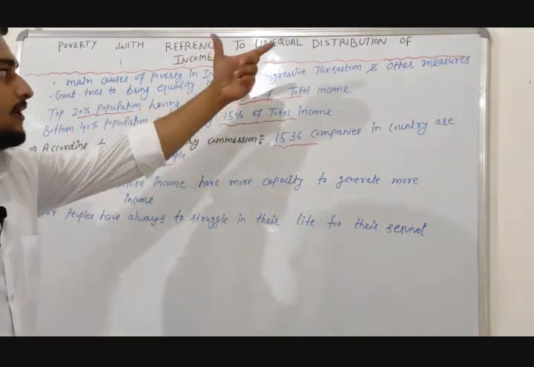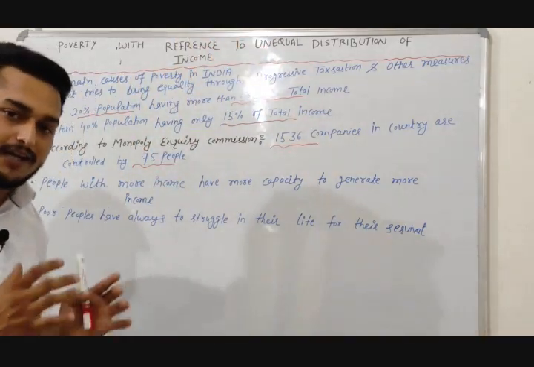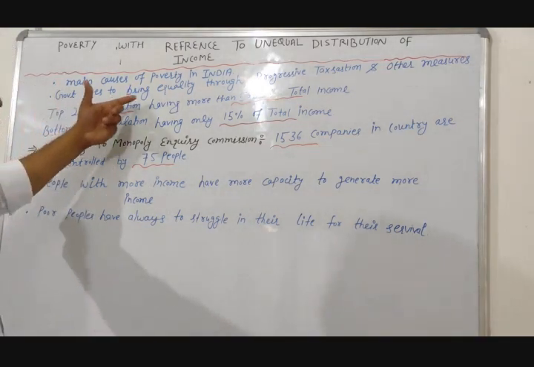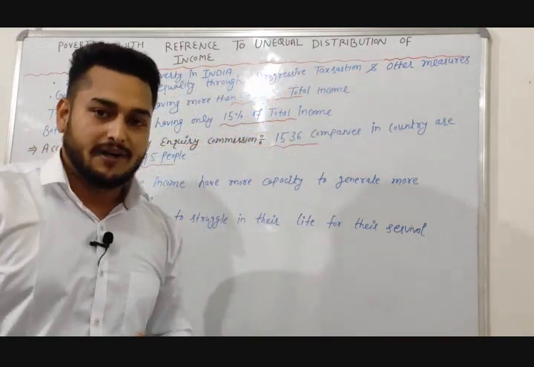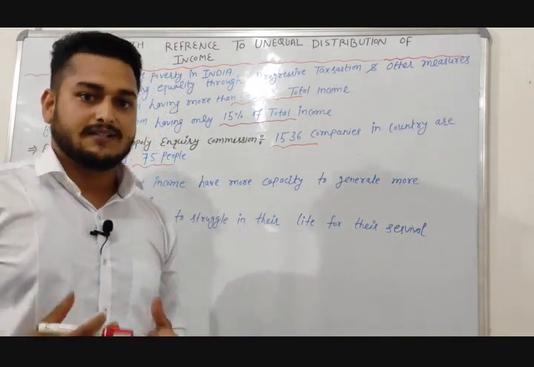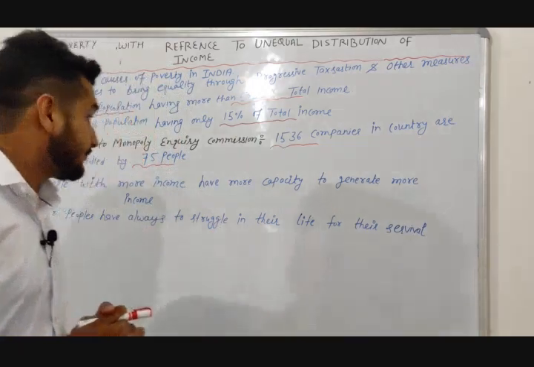Poverty with reference to unequal distribution of income. The main cause of poverty in India is the unequal distribution of income. The government tries to bring equality through progressive taxation and other measures. The government imposes higher taxes on rich people, collects the money receipts and distributes that income for social welfare.